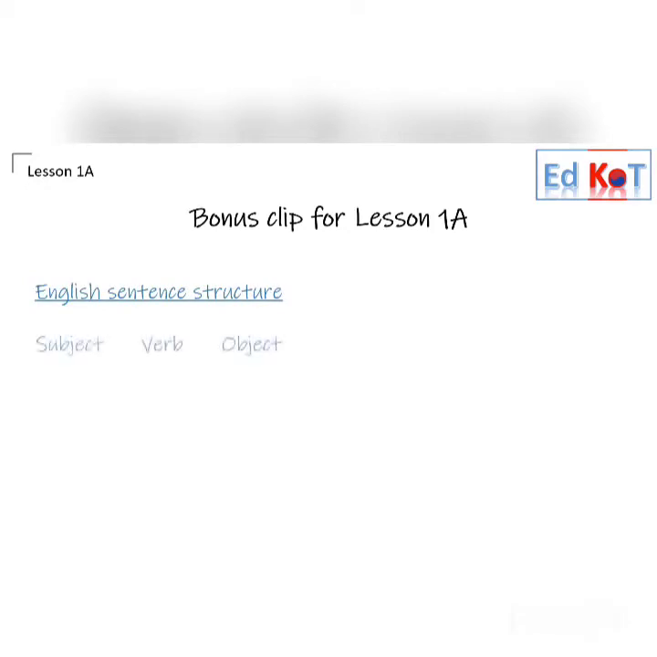English sentence structure is always subject, verb, and object. For example, I like BTS. I is a subject, like is a verb, and BTS is an object.